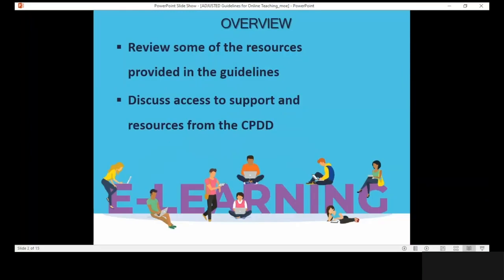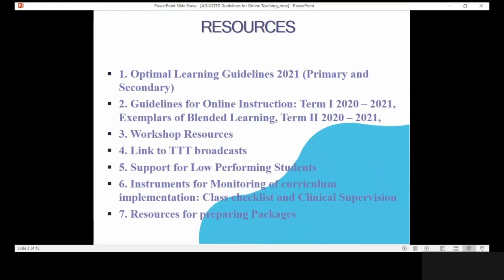Today, we will look at and review some of the resources provided in the guideline that are available to teachers and administrators. We will also discuss how to access these resources as well as access support from the Curriculum Planning and Development Division. Some of the resources available to schools, teachers, and administrators include Optimal Learning Guidelines 2021 for both the primary and secondary level.